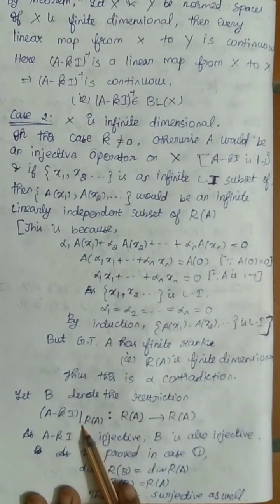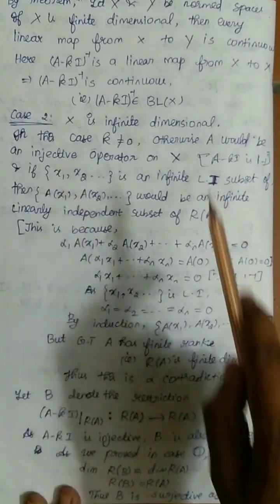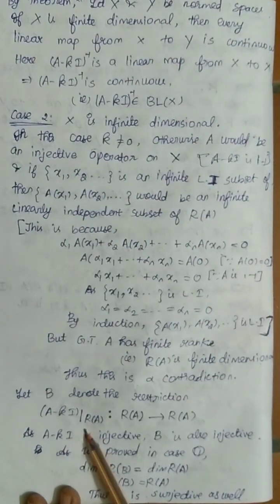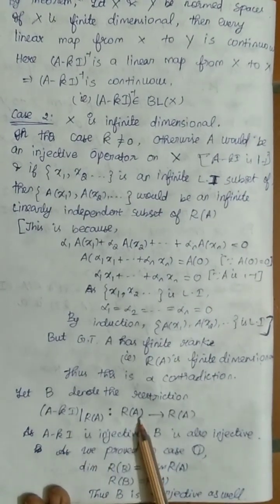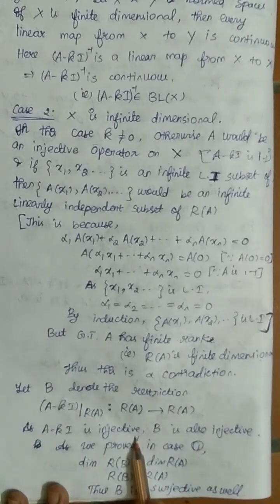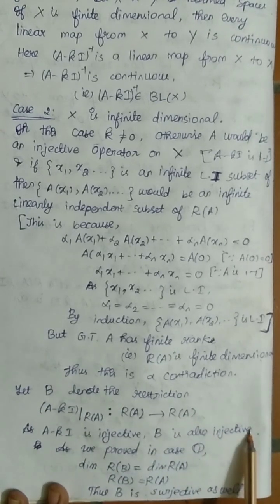Let B denote the restriction of A minus KI to R of A. My A minus KI map is from X to X. Here I am taking my A minus KI restricted to R of A, from R of A to R of A. As A minus KI is injective, I can say that B is also injective.